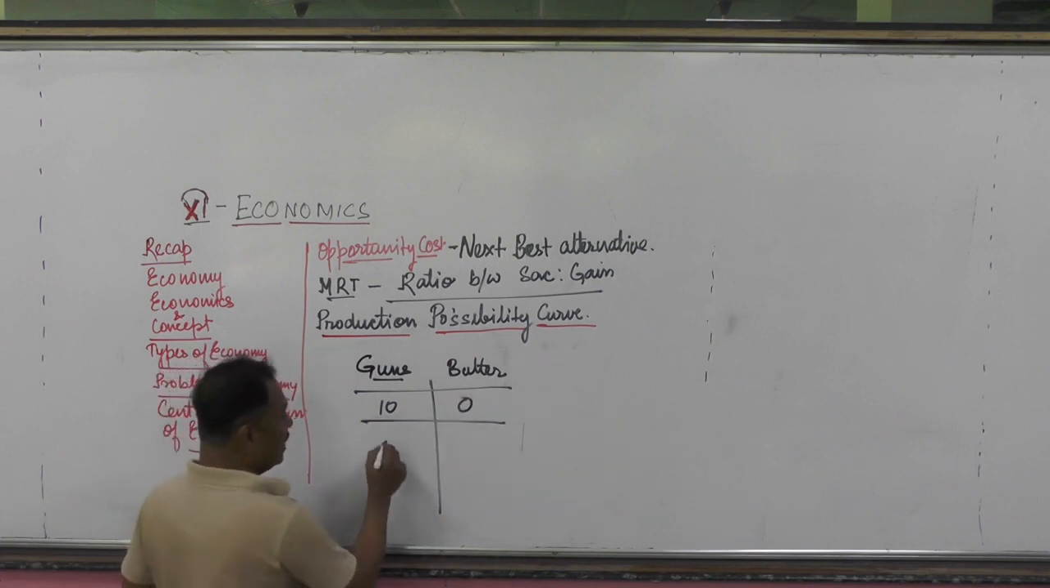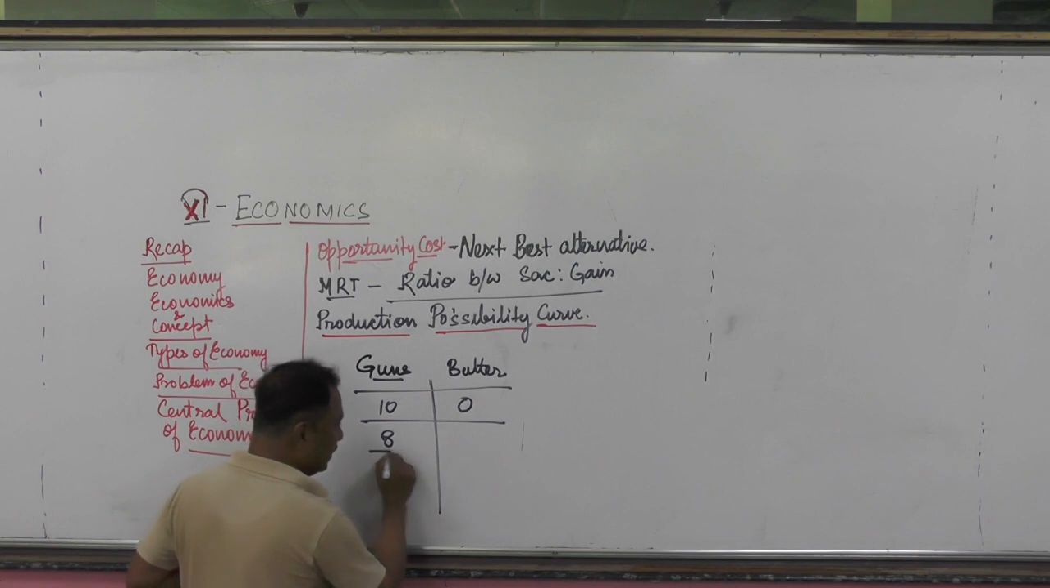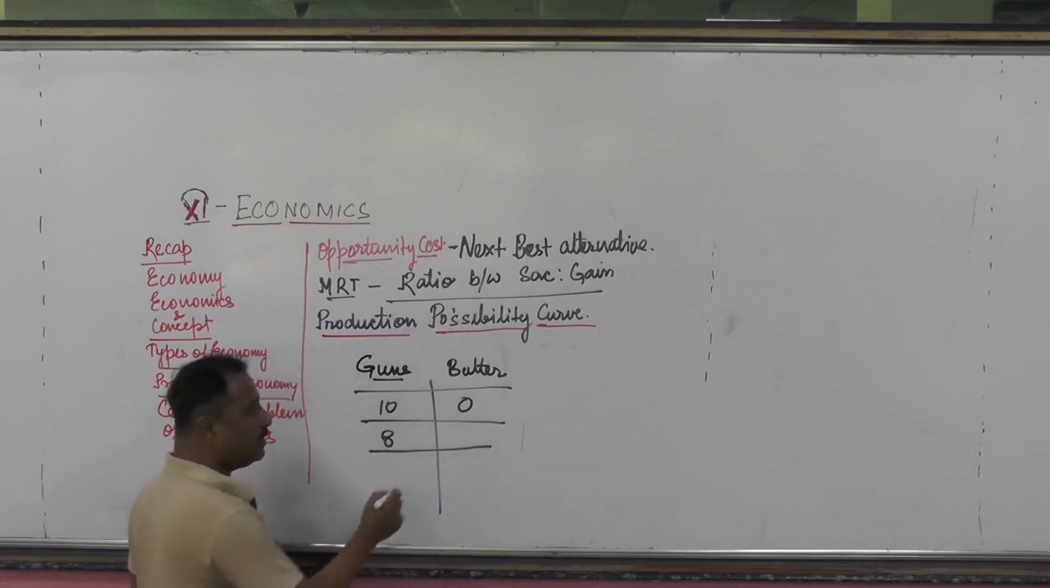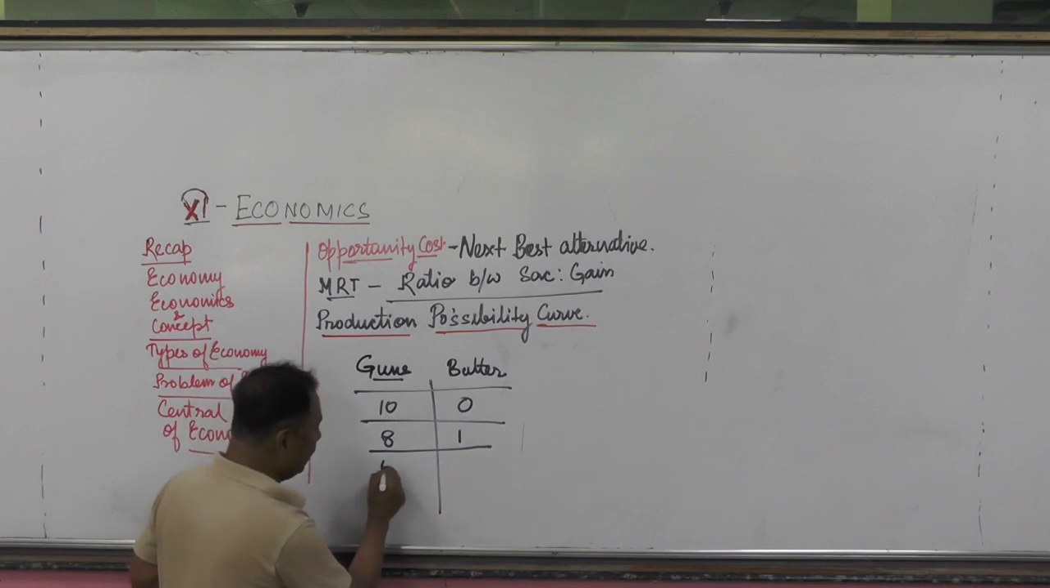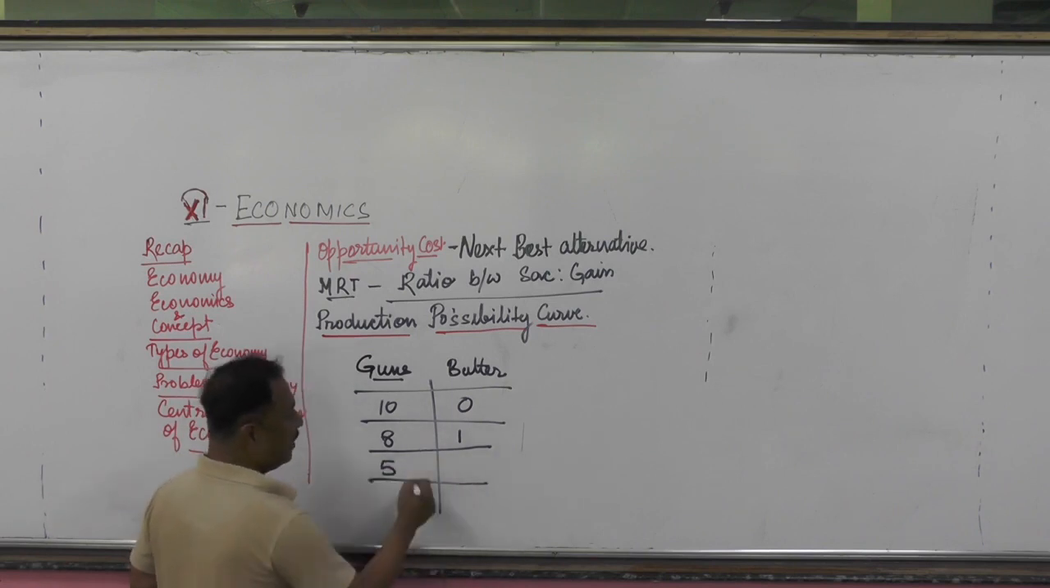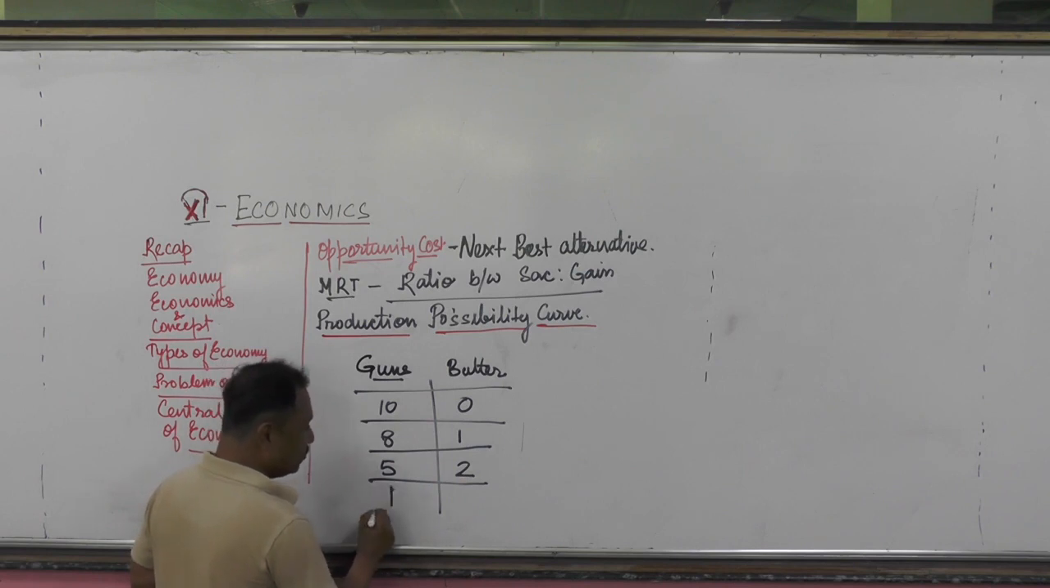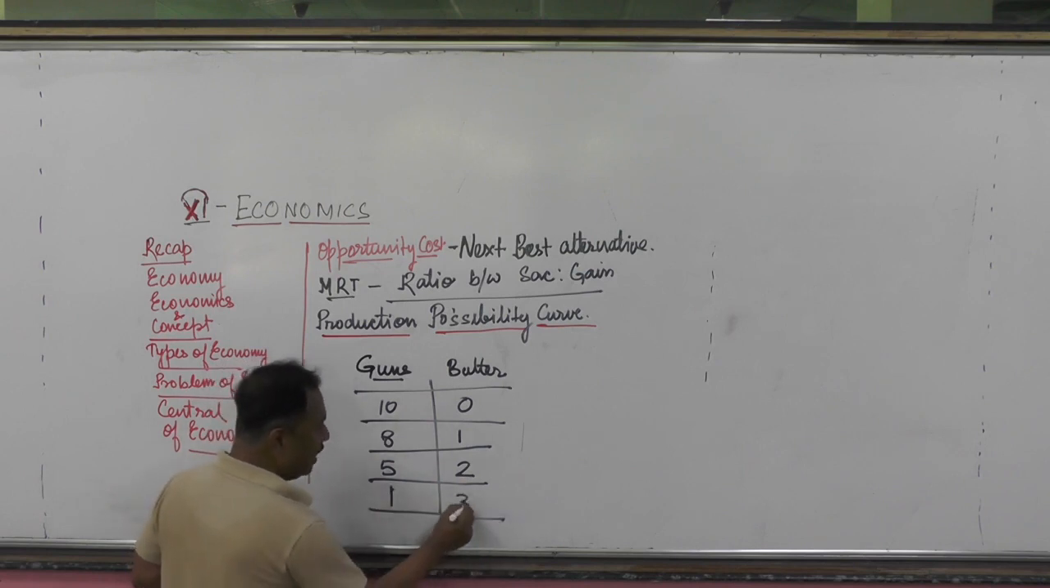फिर अगर हम 10 आदमी से 2 आदमी को छांट देते, if we decrease 2 of the person, we will get 1 unit of butter. Again, if you reduce 3 persons from here, we will get 2 units. Again, if we reduce 4 persons from here, we have to.